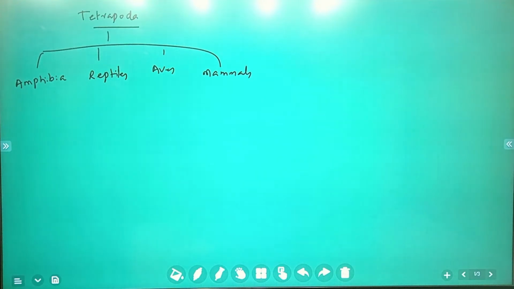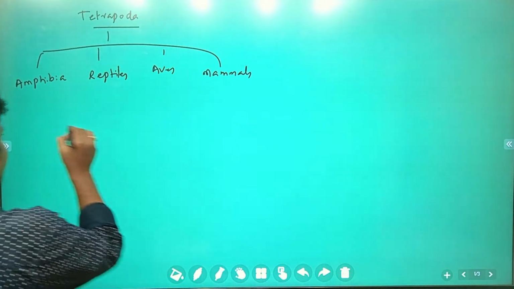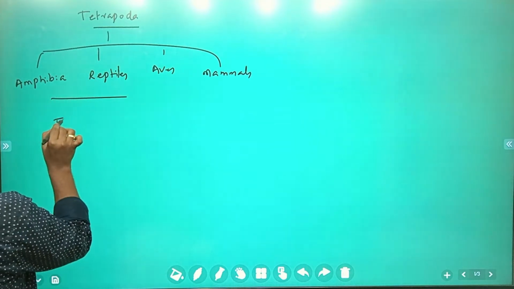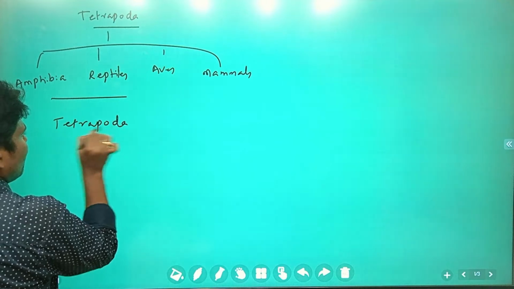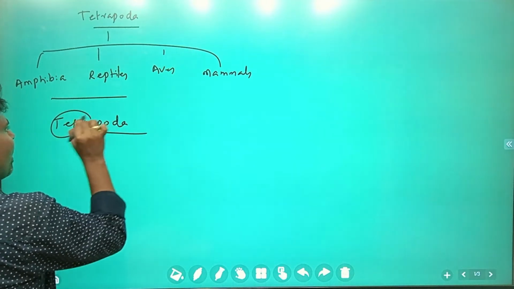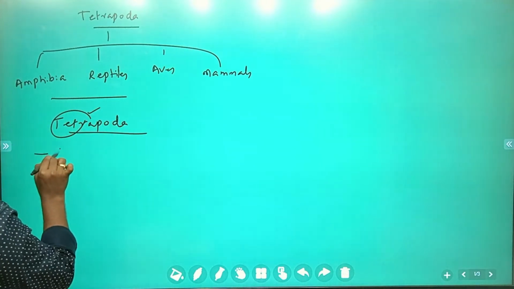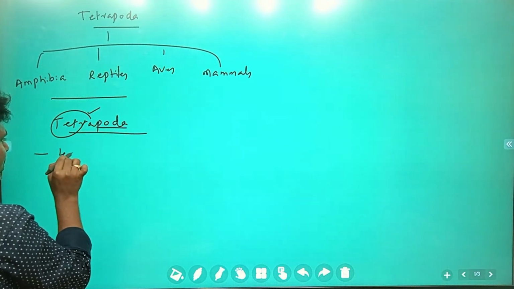First, we are going to go through the general characteristic features of tetrapoda. The name itself indicates it: tetra, four, poda, limbs.